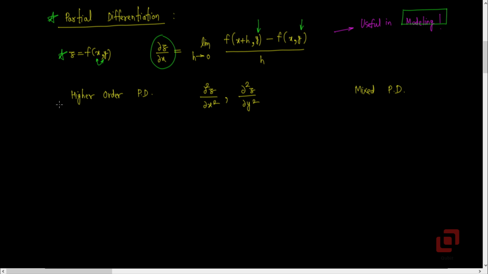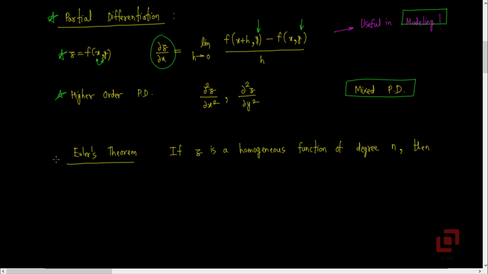We also have seen higher ordered partial derivatives such as the second derivative of z with respect to x as well as y. But we also have mixed partial derivatives which do not exist for functions of single variable. We have also seen the Euler's theorem of homogeneous functions, which says that if z is a homogeneous function of degree n, then x into dabba z by dabba x plus y into dabba z by dabba y equal to nz. Here I am assuming that z is a function of only two variables x and y.